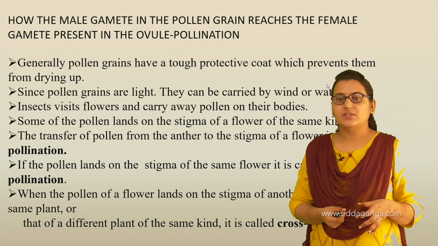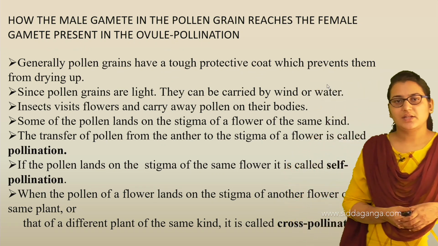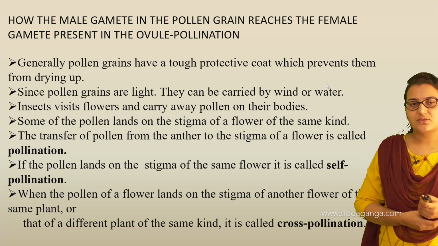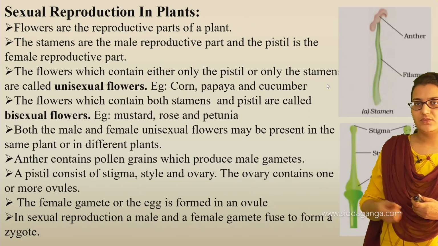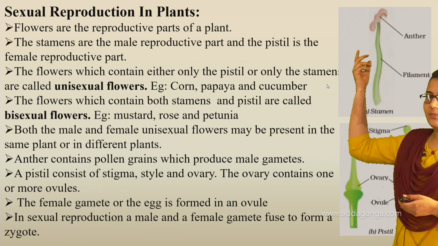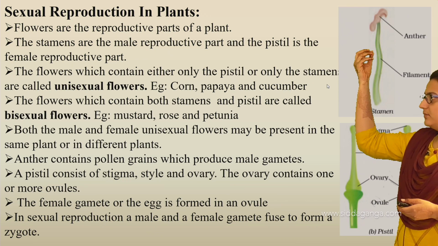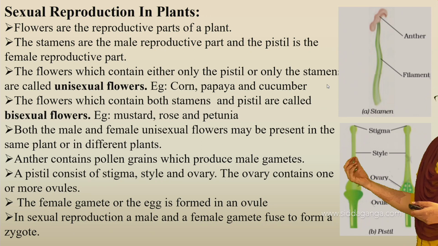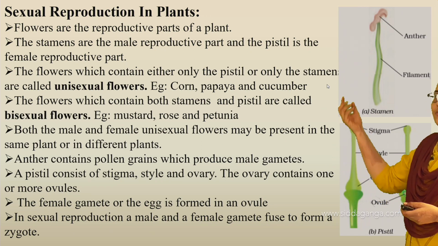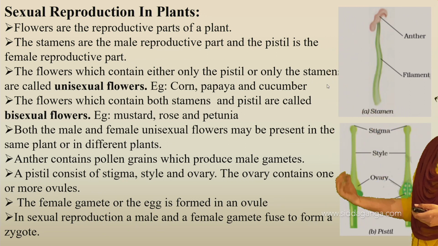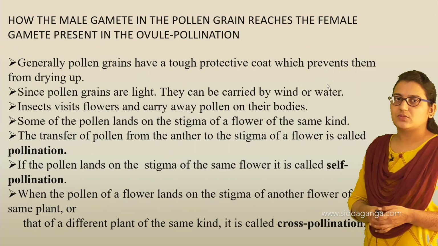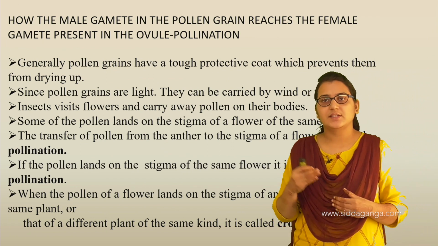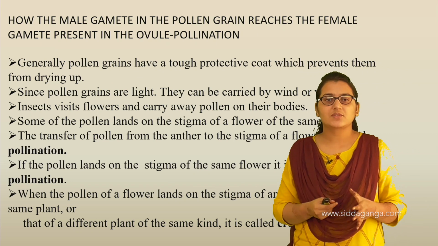So some of the pollen lands on the stigma of a flower of the same kind. This transfer of pollen from the anther to the stigma is called pollination. The male gamete produced in the anther is transferred to the female gamete. So what is pollination? The transfer of pollen from the anther to the stigma of the flower is called pollination.